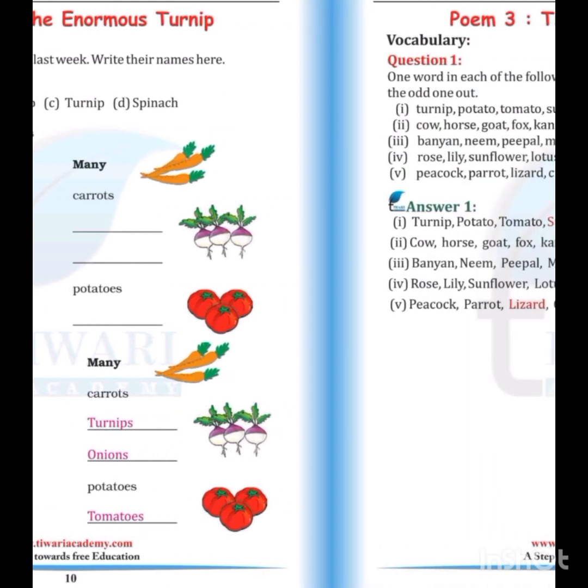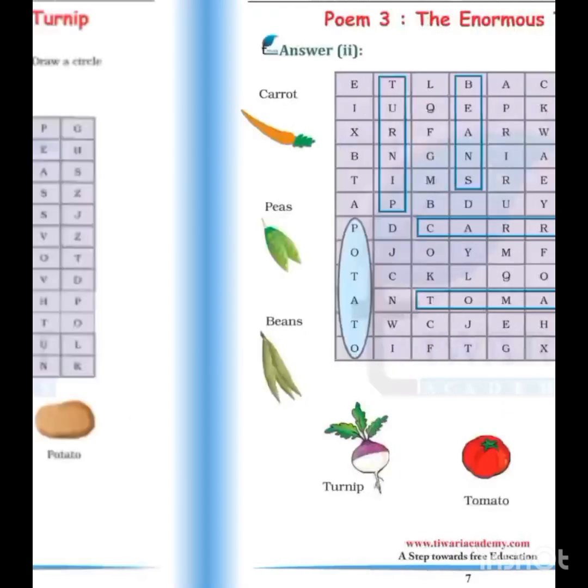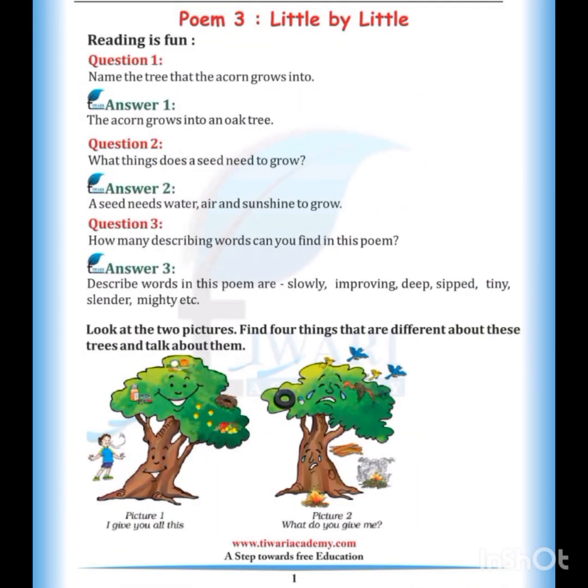Tomato, tomatoes. So one word in each of the following sets is different from the others. Circle the odd one out. Turnip, potato, tomato, sunflower, carrot, brinjal. Cow, horse, goat, fox, kangaroo. Melon, banyan, neem, mango, apple. Snake, rose, lily, sunflower, lotus, cauliflower. Peacock, parrot, lizard, crow, woodpecker. Okay, so these are question answers. You have to note them down completely in your notebook.